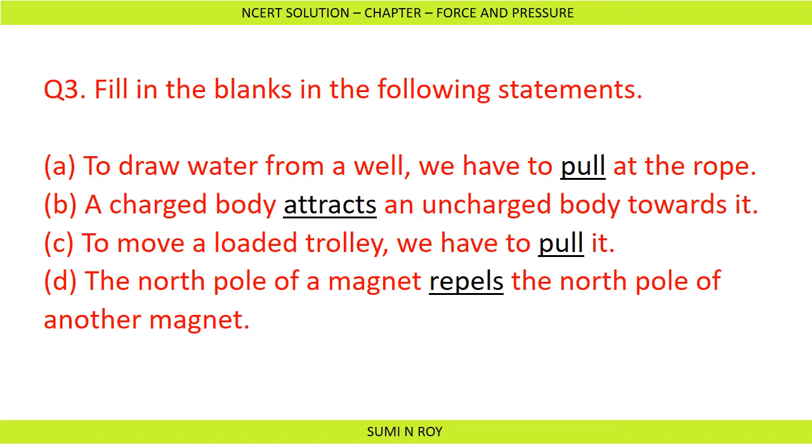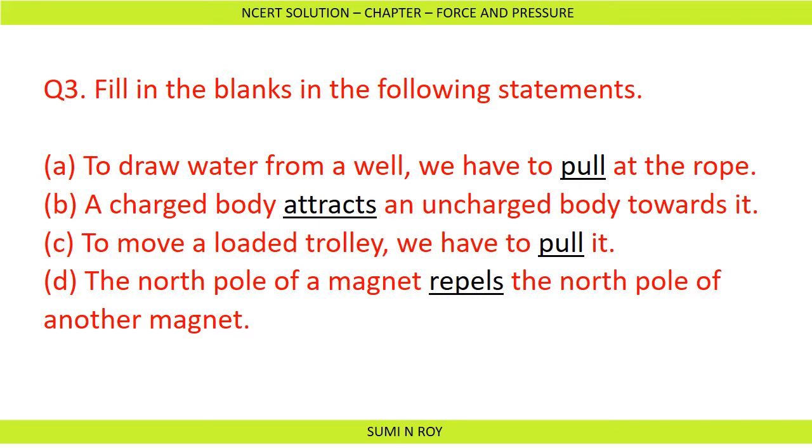A north pole will repel a north pole, a south pole will repel a south pole, but a north pole will attract a south pole. So north pole and north pole are like poles, and like poles repel each other.